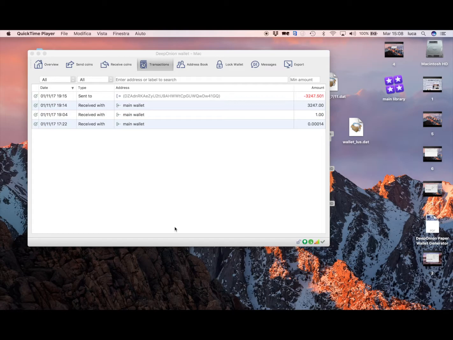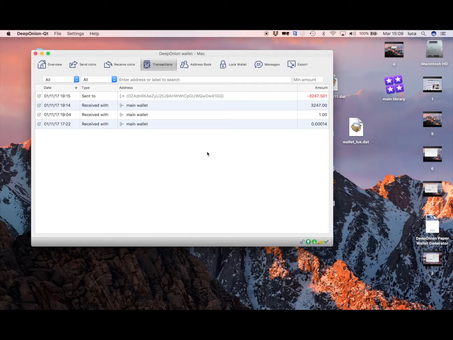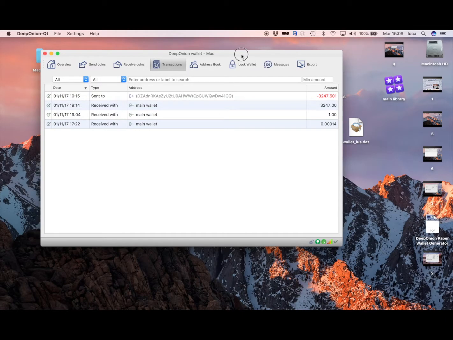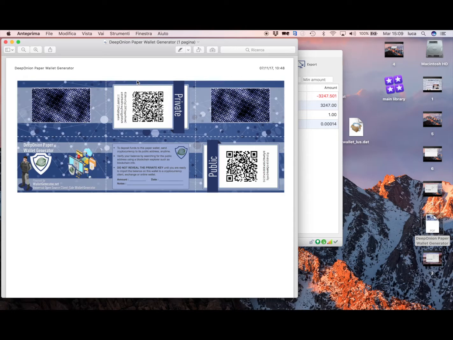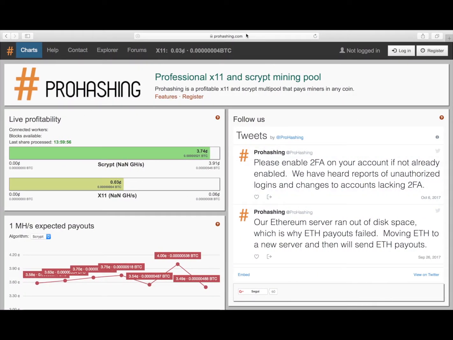Today I'm gonna show you how to import a Deeponion paper wallet on your desktop wallet. So first of all, I sent over on the paper wallet we created in the previous tutorial a few faucets. First of all, I'm gonna see if the transaction inside this wallet has already happened, so I can copy this public address and go to prohashing.com